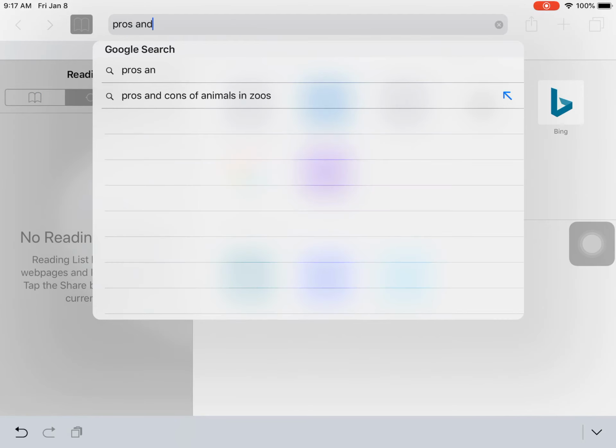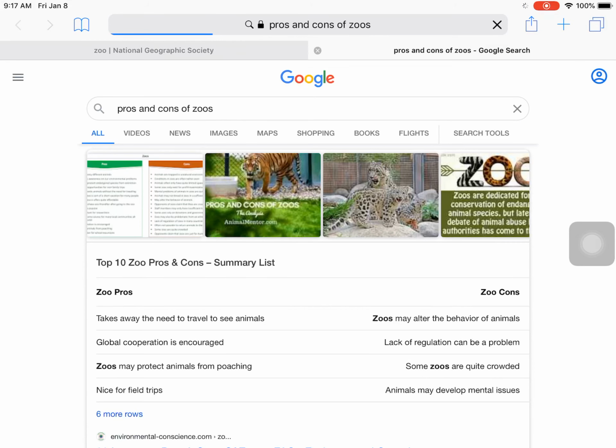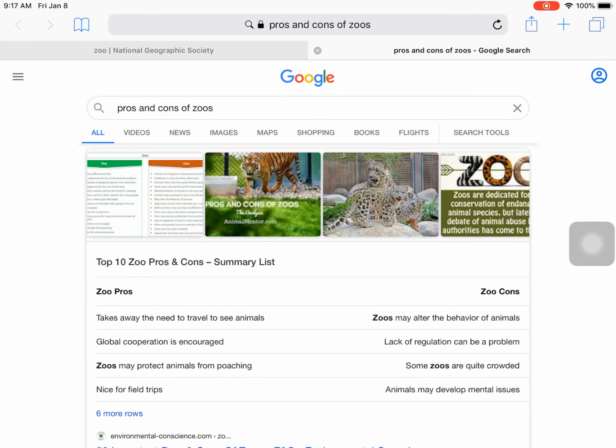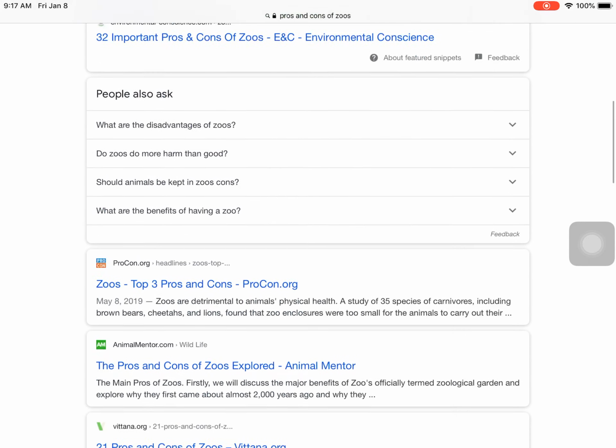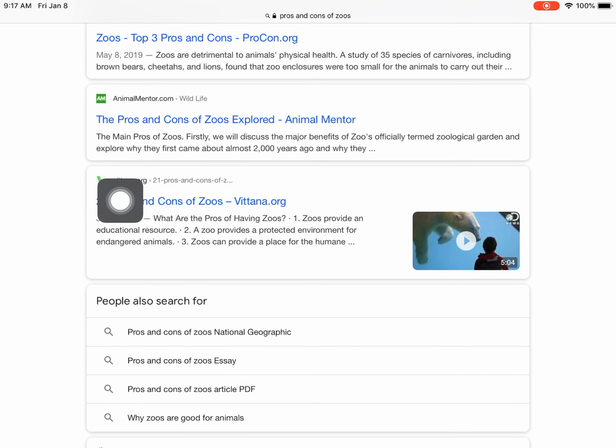So I'm going to type in pros and cons of zoos. Because remember, pros are the good things about it, cons are the bad things. So I'm going to get lots of information from websites that are listing pros and cons. And right here, the top one is procon.org, and it says top 3 pros and cons, so that's a good bit. But here is another .org, and it says 21 pros and cons of zoos, so I can get even more.